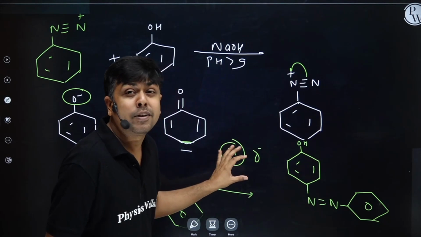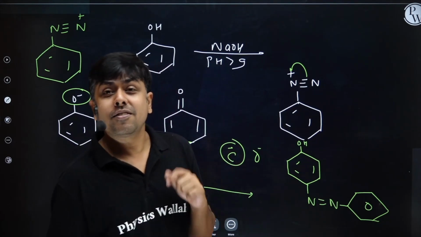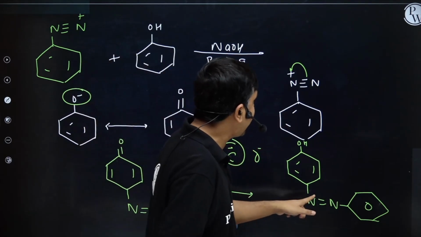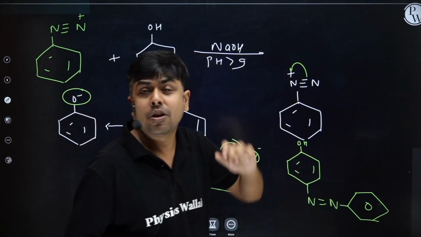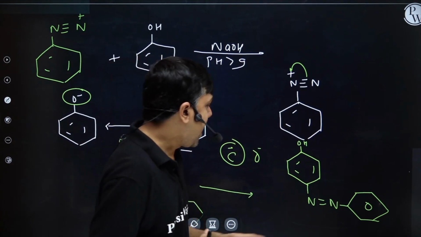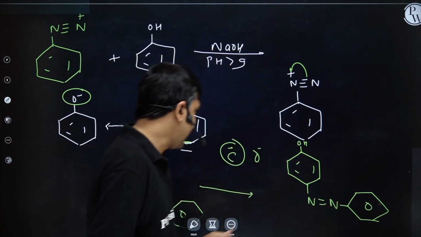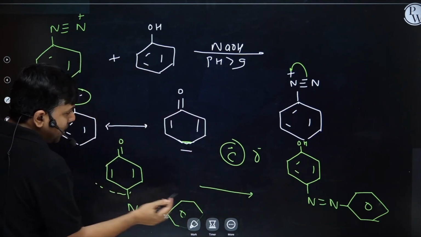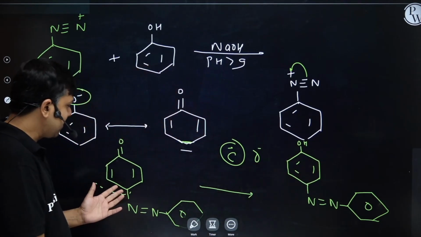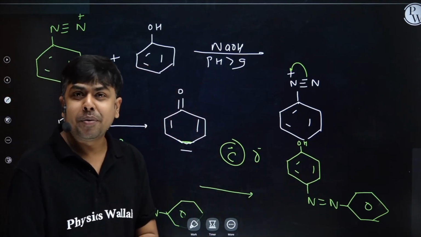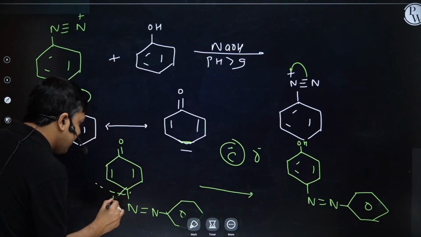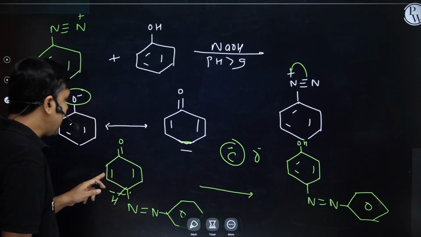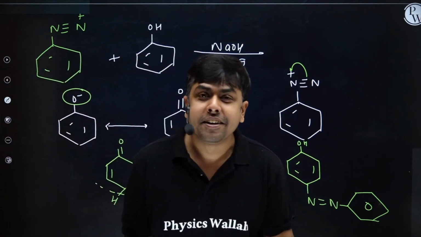So this C minus will act as a strong nucleophile, and it will attack on nitrogen. As soon as it attacks on nitrogen, the pi bond will shift onto the next nitrogen. I will have N double bond N, right? Now you will say, here the product is not aromatic, but here you have written phenol. Yes, because we have studied tautomerism. Here one acidic hydrogen is there. This hydrogen will go to this oxygen, and I will have my aromaticity regained.